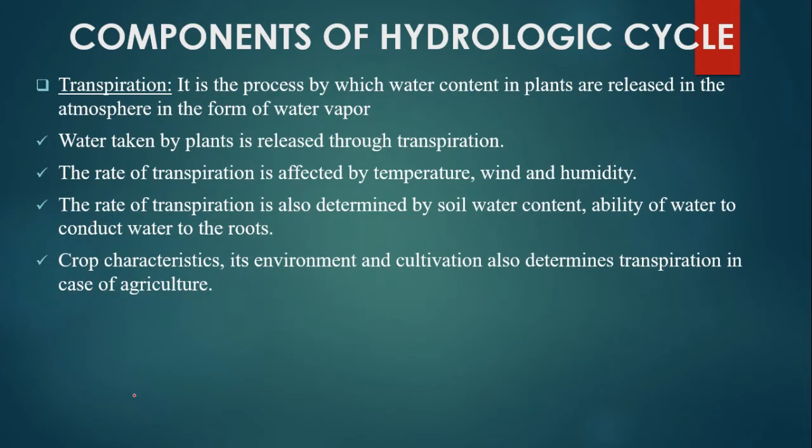Let's see transpiration. It is the process by which water content in plants is released into the atmosphere in the form of water vapor. Water taken by plants is released through transpiration. The rate of transpiration is affected by temperature, wind and humidity. The rate of transpiration is also determined by soil water content and availability of water to conduct water to the roots. Crop characteristics, environment and cultivation also determine transpiration in case of agriculture.